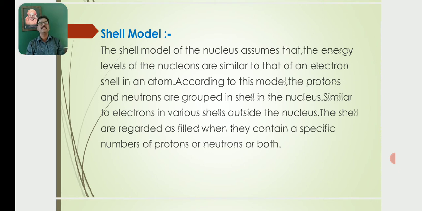So the shell model assumes that the energy levels of the nucleons are similar to that of an electron shell in an atom.